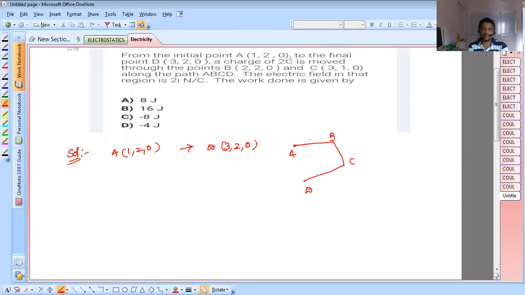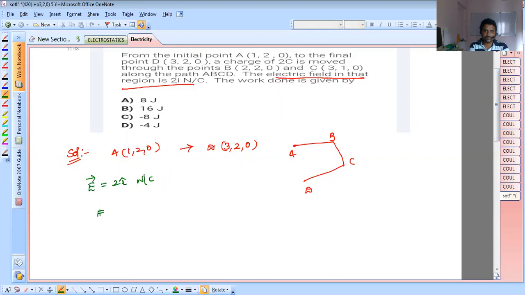A very important point is that only an electric field exists in this region. The electric field is 2i Newton per Coulomb. So what is the key concept involved here? Here the charge is moving under the influence of the electric field only.